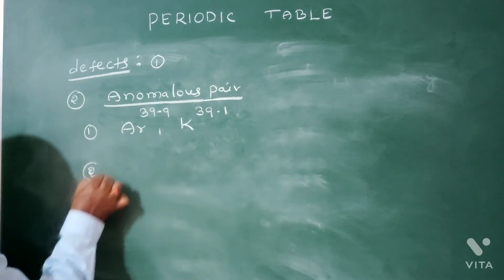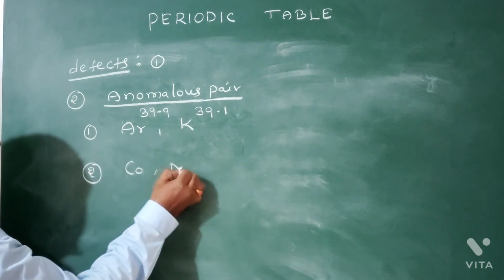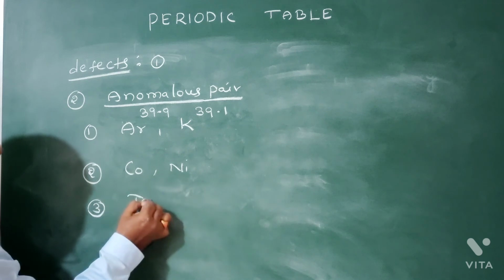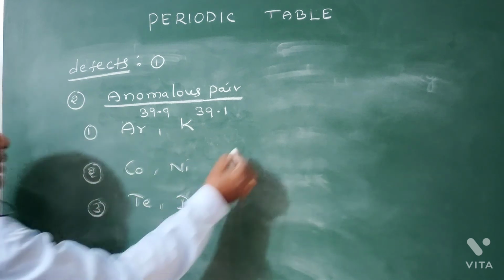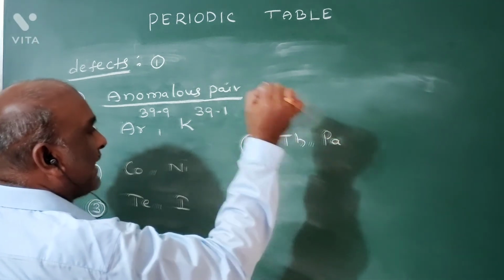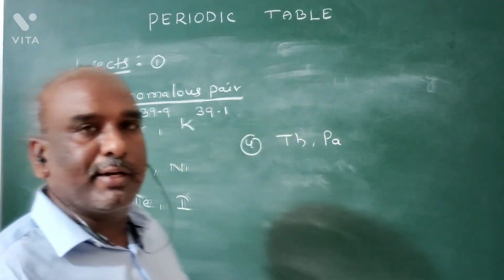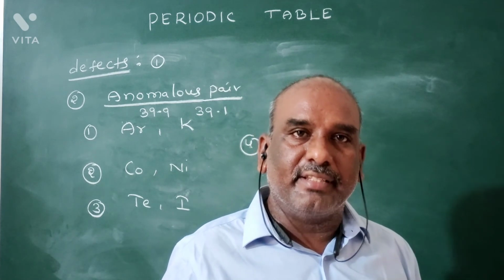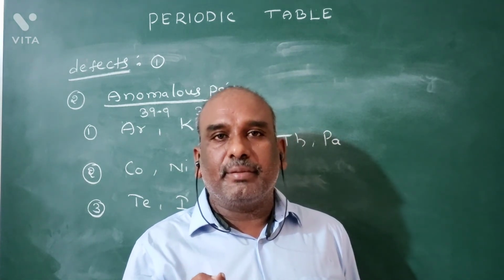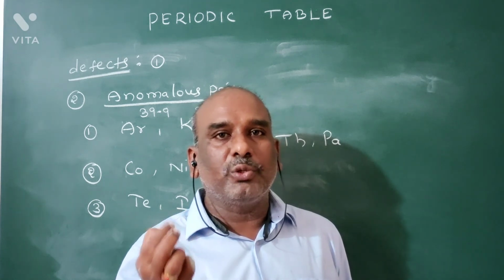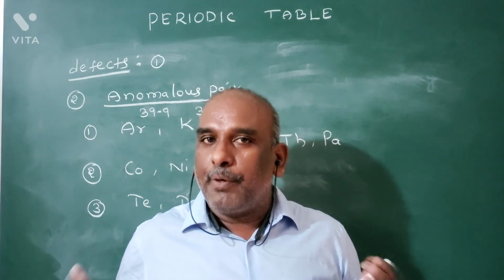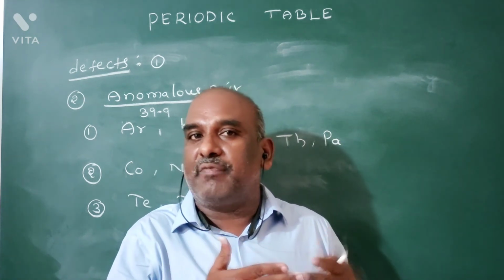Second pair is cobalt nickel. Third pair is tellurium iodine. Fourth pair is thorium protactinium. These four pairs are called anomalous pairs. It is the second defect. Third defect is the position of isotopes. Why is the position of isotopes one of the defects?